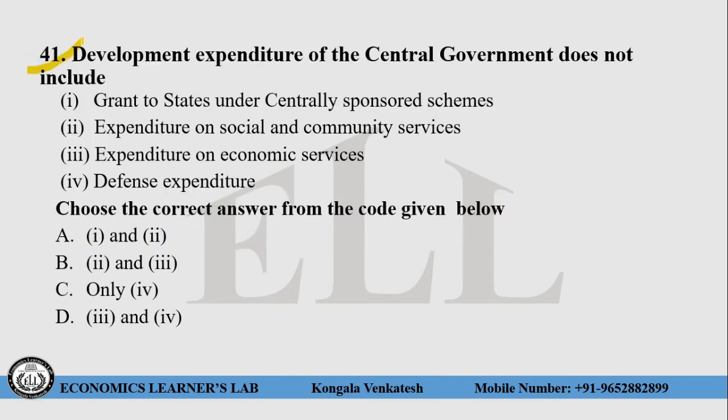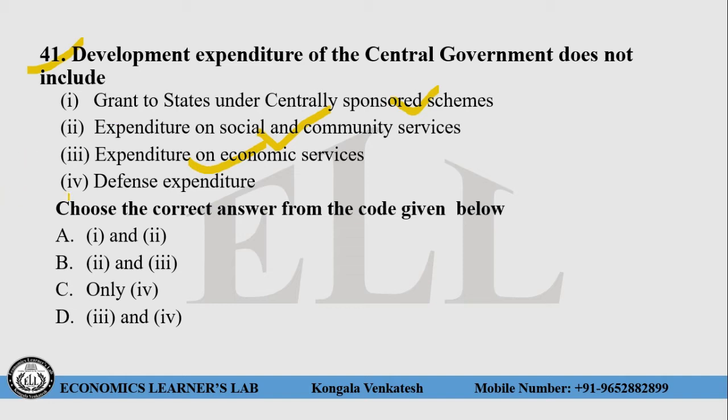Question number 41. Development expenditure of the central government does not include: Roman number 1, grants to states under centrally sponsored schemes. Yes, this will come under the developmental expenditure. Roman number 2, expenditure on social and community services. Yes, this also comes under developmental expenditure. Roman number 3, expenditure on economic services. Yes, this also comes under developmental expenditure.